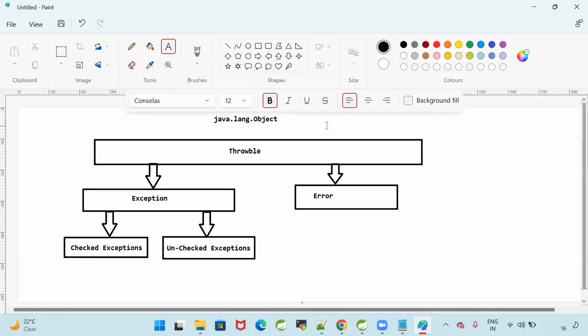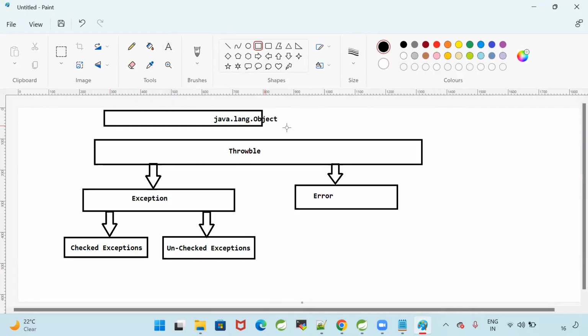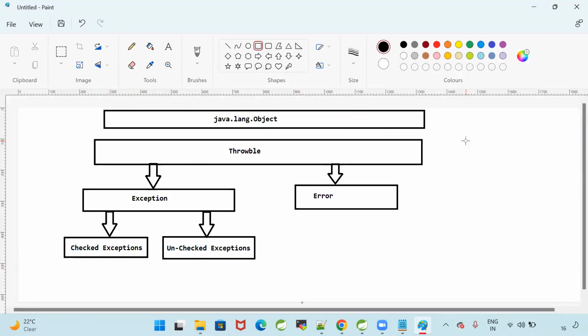Java.lang.Object. Java.lang.Object is a default super class for every Java class, for all the Java classes. Object class properties are inherited by Throwable. Throwable properties are inherited by exception and error. Here, checked exception, unchecked exception.